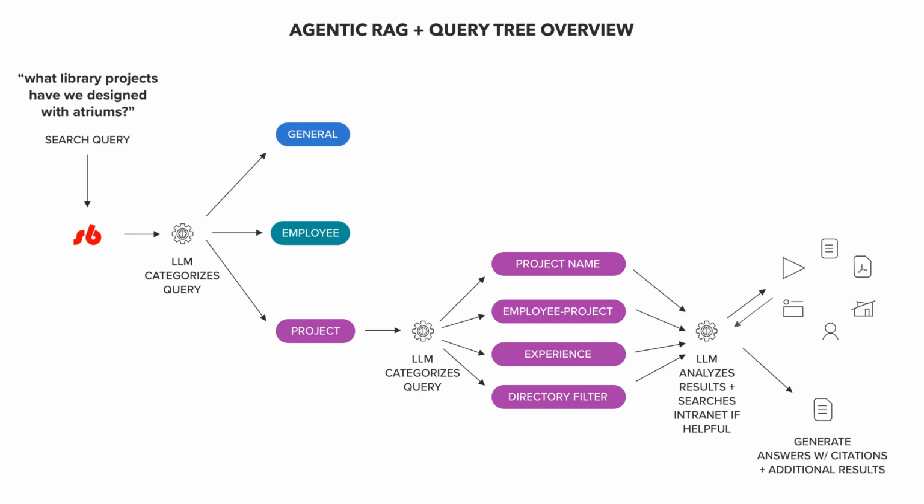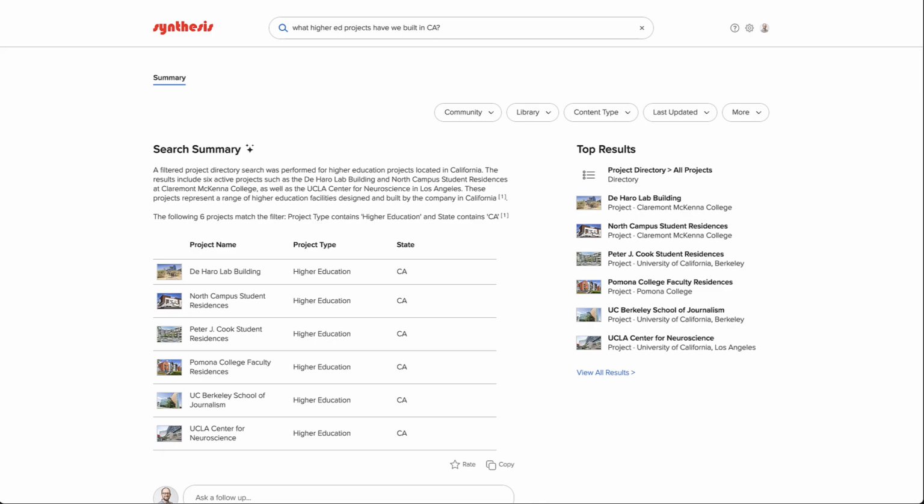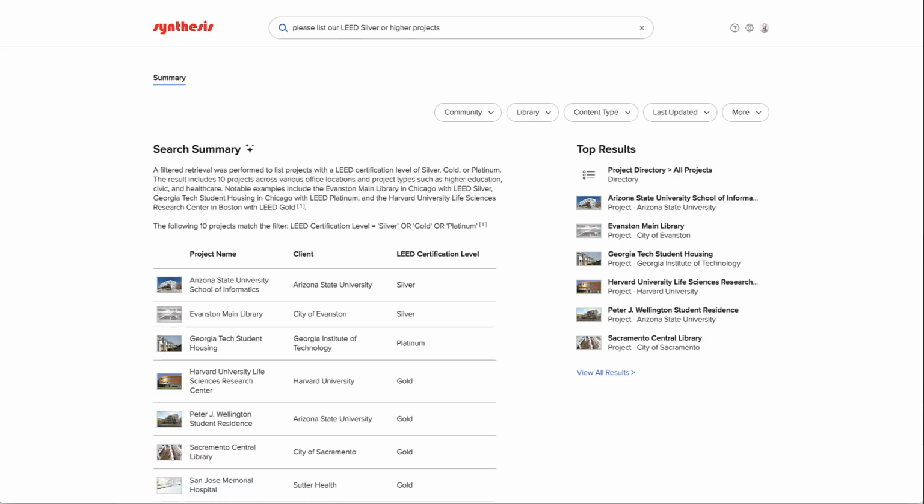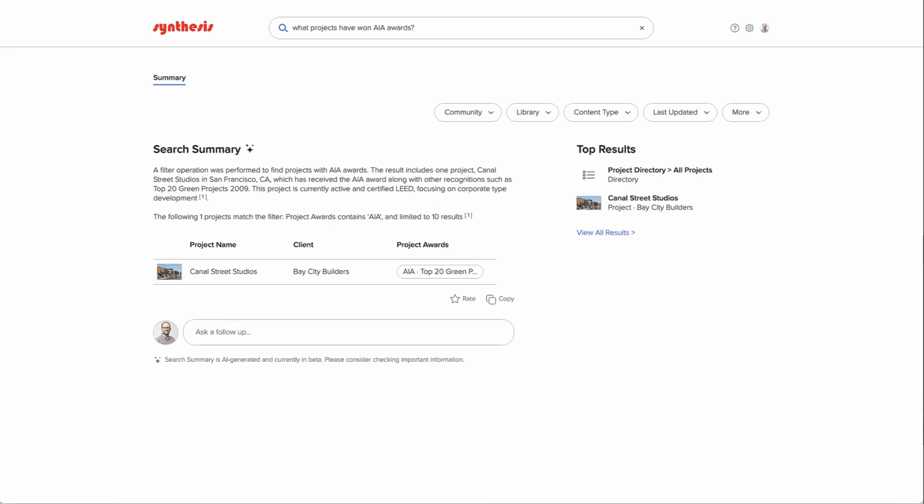What higher ed projects have we built in California? So Synthesis searched the project directory, and that data is sourced from our integrations with systems like Deltek, Unanet, AEC 360, and OpenAsset. Or just to show off a little bit more, what higher ed projects have we built in Massachusetts, which were over 200,000 square feet? Or please list our LEED, silver, or higher projects. And you'll notice in the search summary that AI search figured out to include silver, gold, and platinum projects. Nice. And finally, what projects have won AIA awards? So pretty cool, right? As I said, this is in development and will be heading into beta once it's ready.